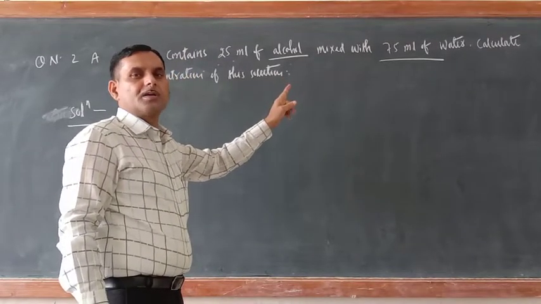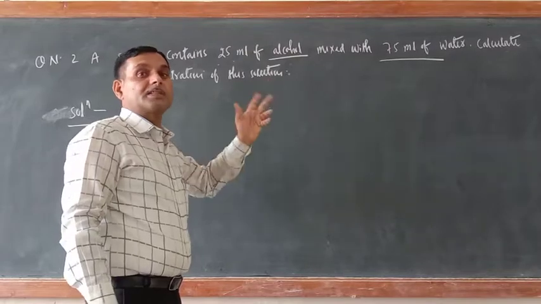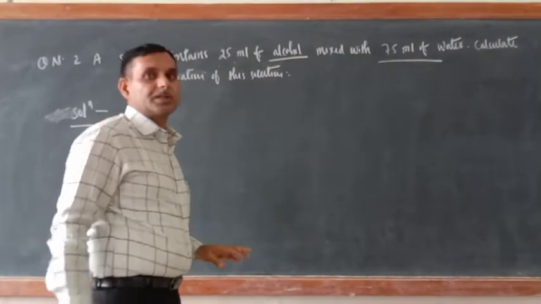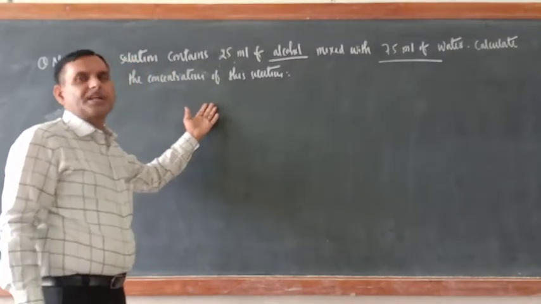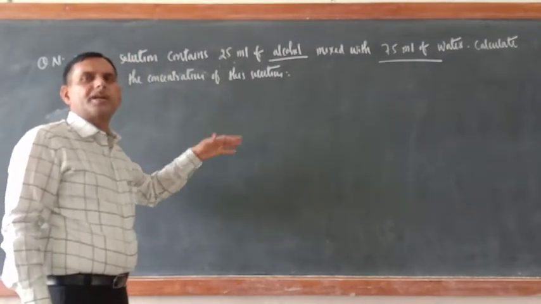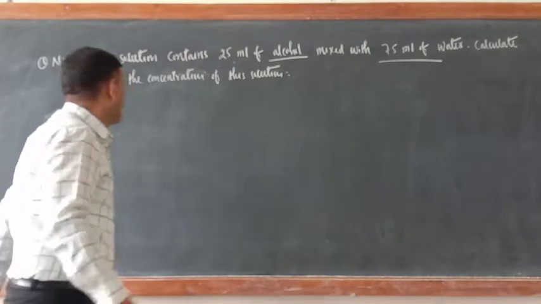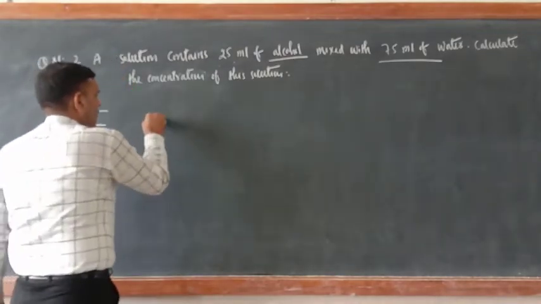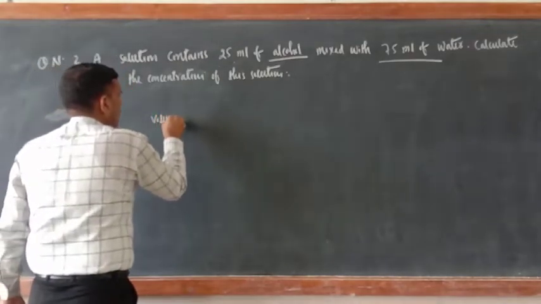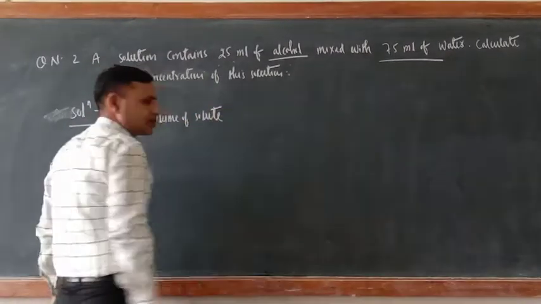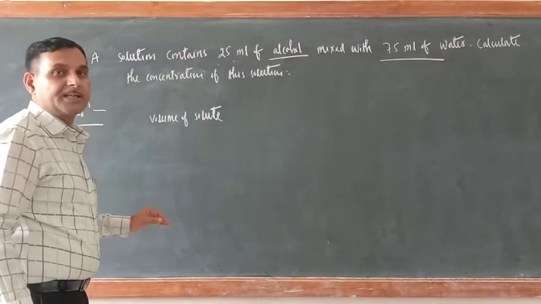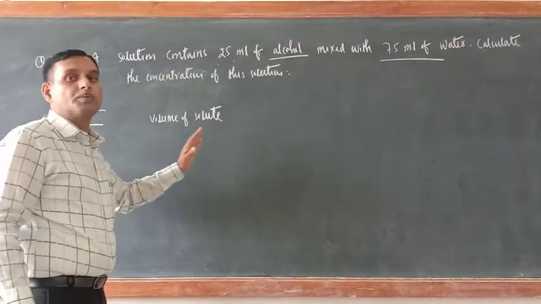So now, both are examples of a liquid in liquid solution. Very easily you can determine which is less in quantity, that is the solute, and which is more in quantity, that is the solvent. So now here what will you write? Volume of solute, because this is a question of the volume by volume percentage method.